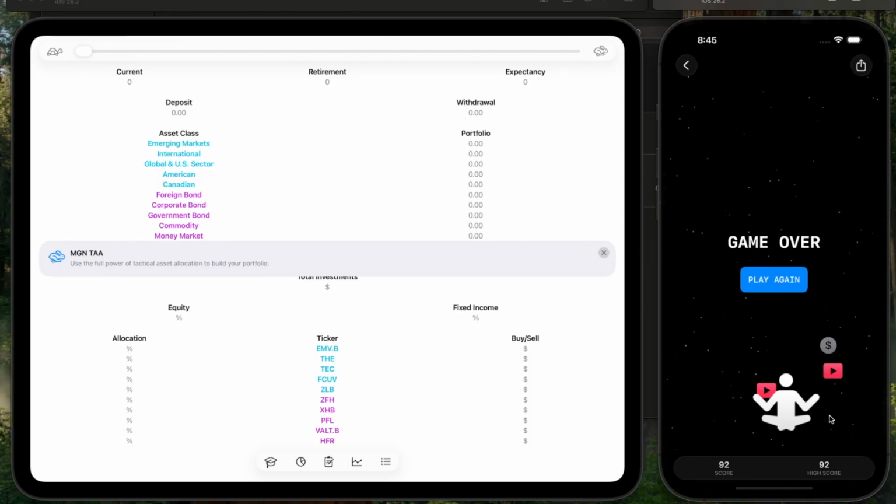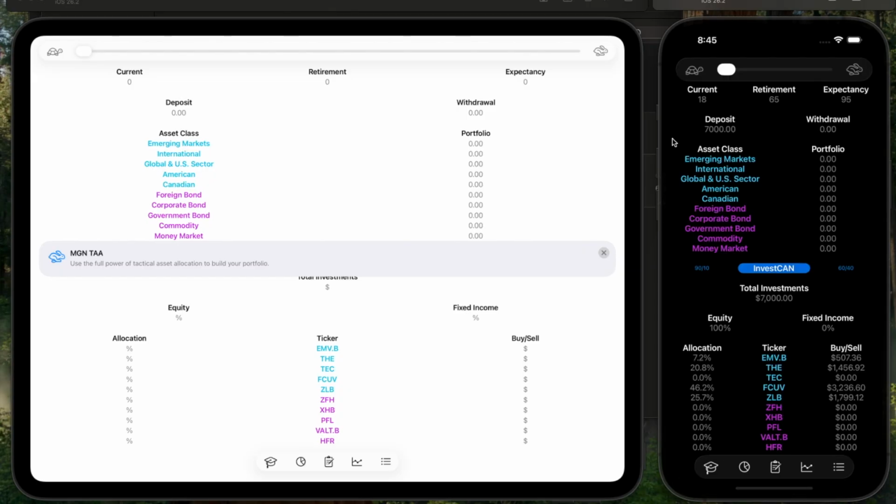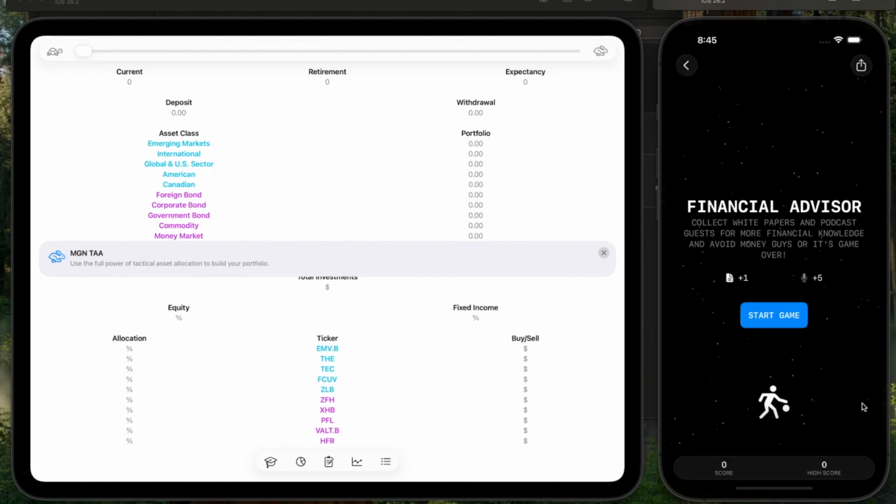Now in the top right hand corner, don't forget to share your high score with all your friends. But if that game's a little bit too fast for you and you want to grow your money at a slower pace, just click the turtle. This is the financial advisor game. You collect white papers and podcast guests for more financial knowledge, and you try to avoid money guys or it's game over.